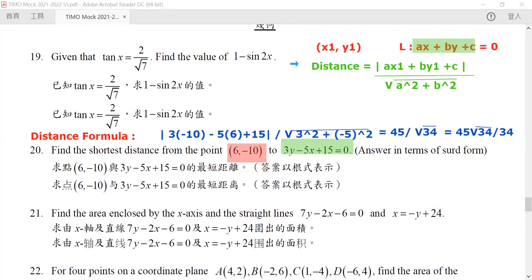Can we round to 3 decimal places for question 19? I'm afraid not. You need to give the exact value of it. I'm afraid you cannot just round it up. Or do you mean question 20? For question 20, it already stated that you need to answer it in surd form. So again, no.